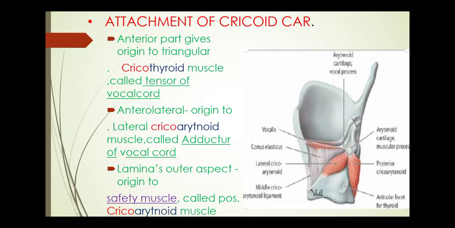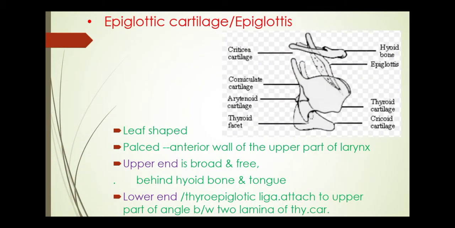The lamina's outer aspect gives origin to the safety muscle called the posterior cricoarytenoid muscle. Here is the posterior cricoarytenoid muscle, also called the safety muscle. Now our next cartilage is the epiglottic cartilage or the epiglottis.